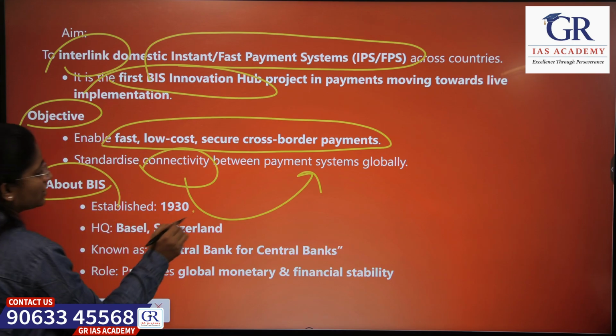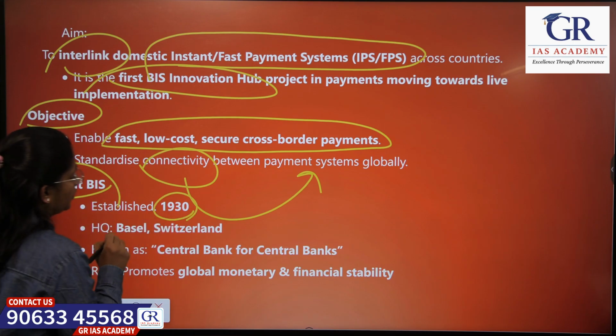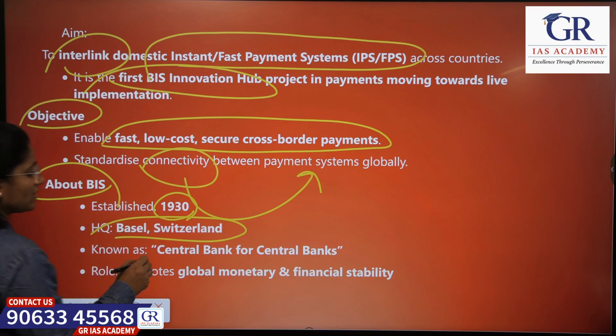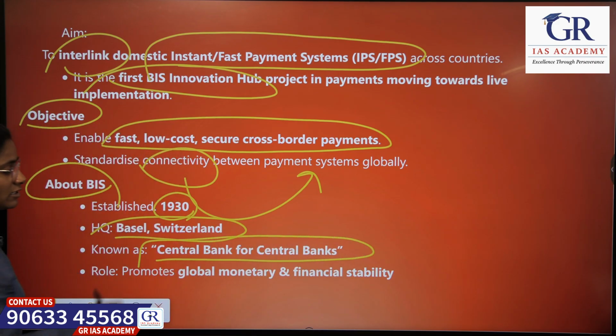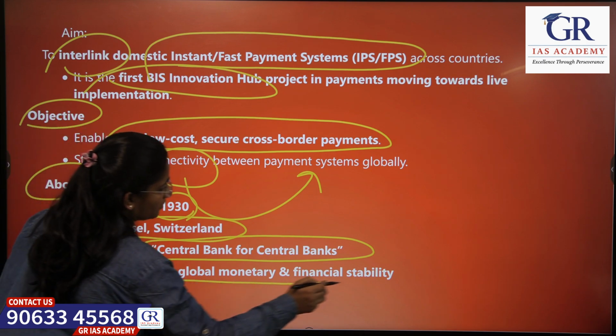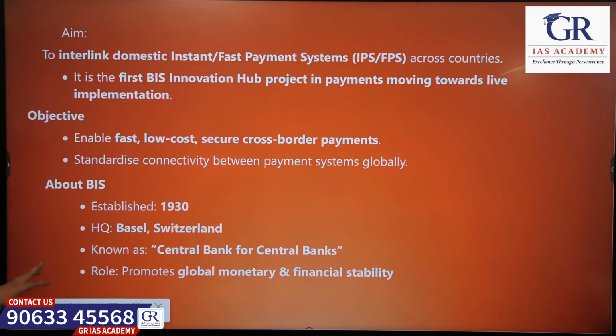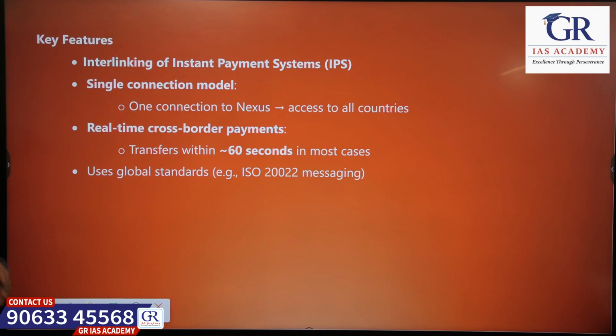So what about BIS? It was established in 1930, located at Basel, Switzerland, known as the Central Bank for Central Banks. Its role is to maintain financial stability and monetary stability globally. So what are its important features?